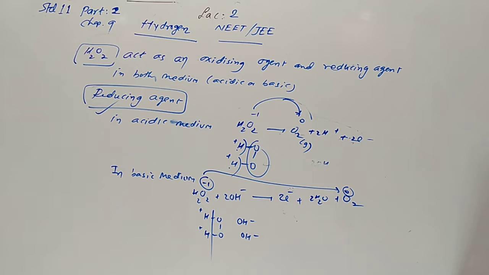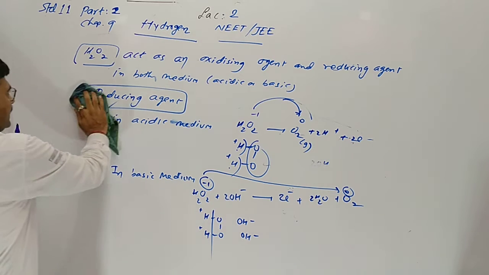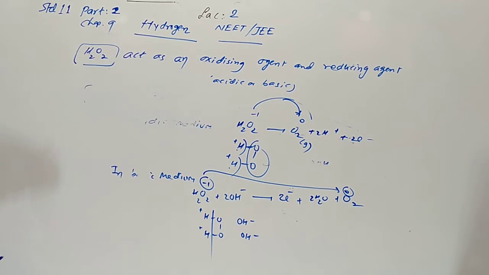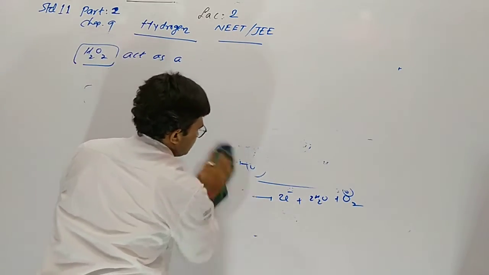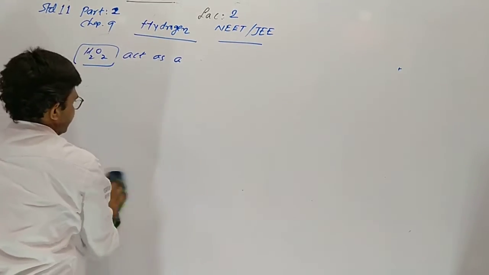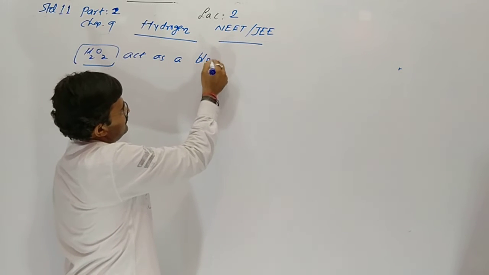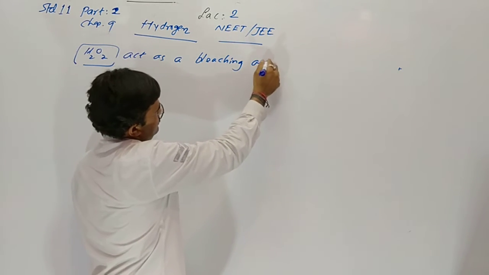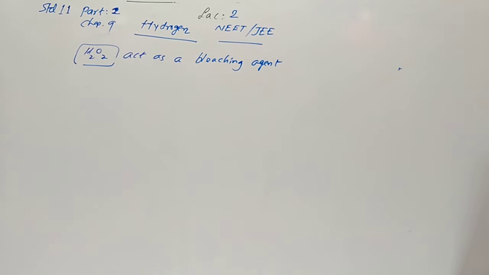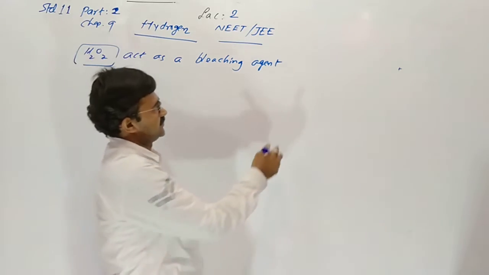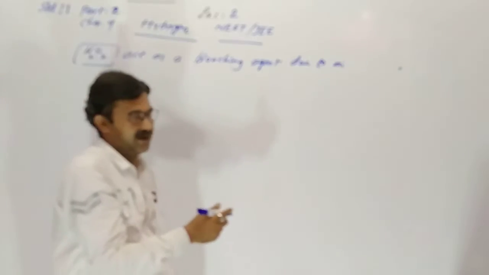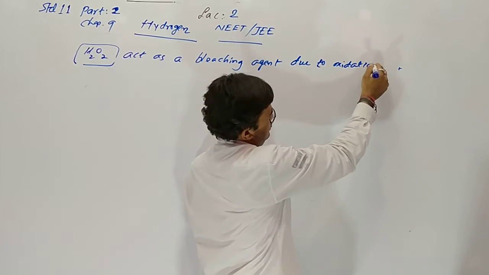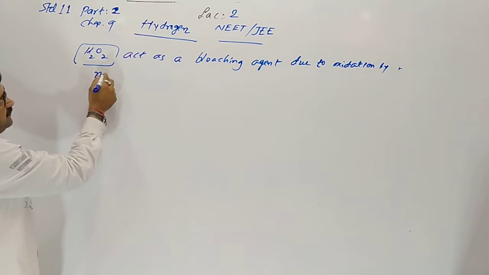Now, hydrogen peroxide acts as a bleaching agent also, due to oxidation by nascent oxygen.